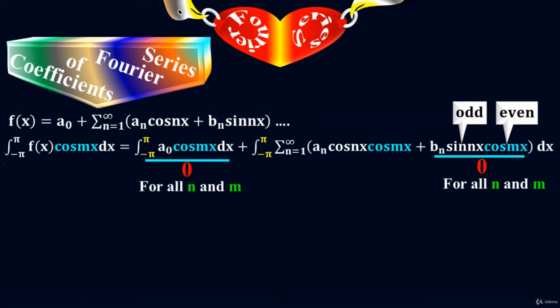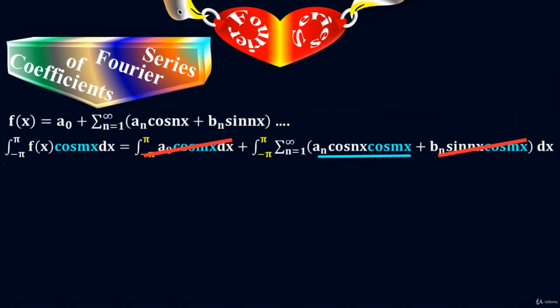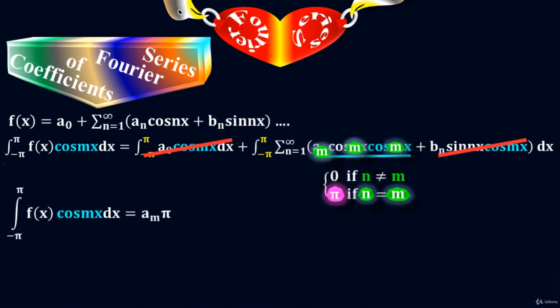Don't worry, you're going to learn about odd and even functions of Fourier series in an upcoming lecture. So these two terms equal 0, and I am left only with the term cos nx times cos mx. But there is a certain condition that you must know: this term equals 0 if the value of n is not equal to m. This term will be pi if n equals m. Let's suppose that n equals m. So this term equals pi, and similarly a sub n will be a sub m.